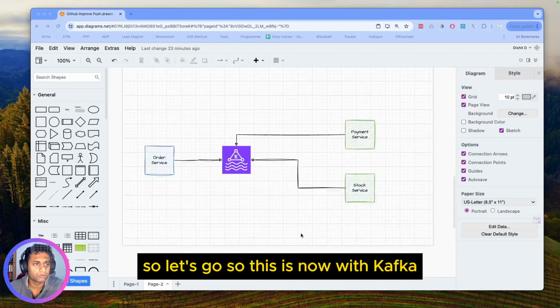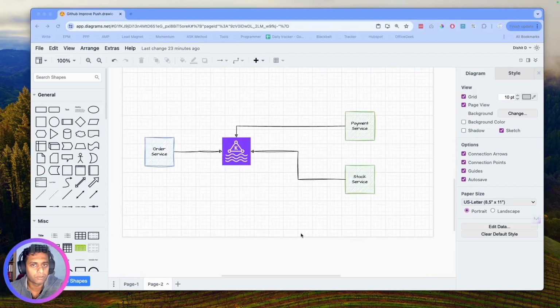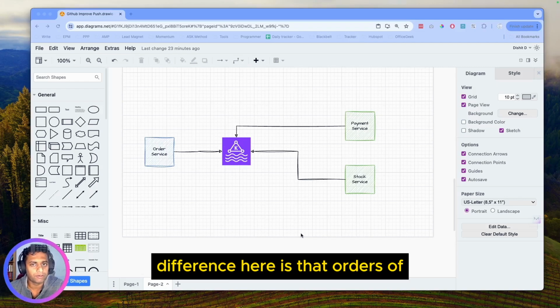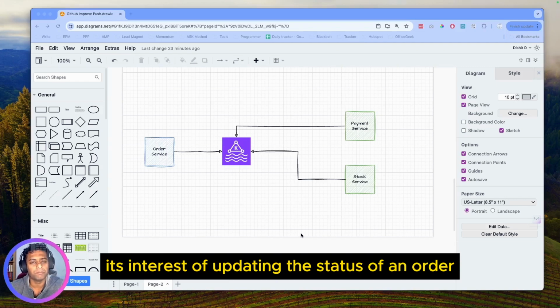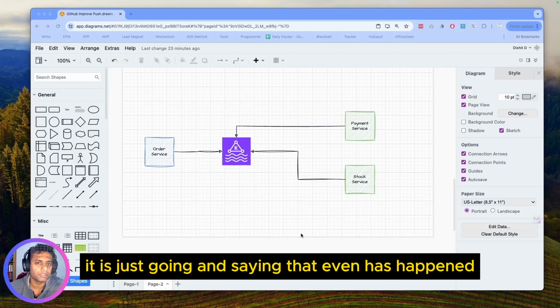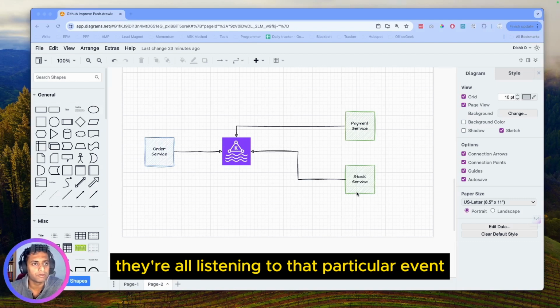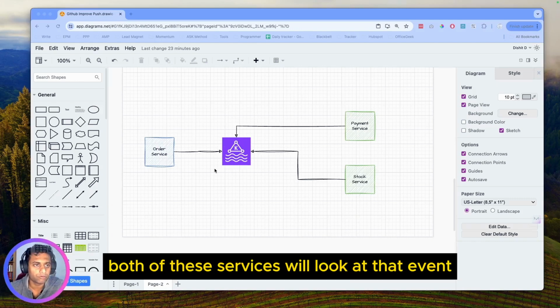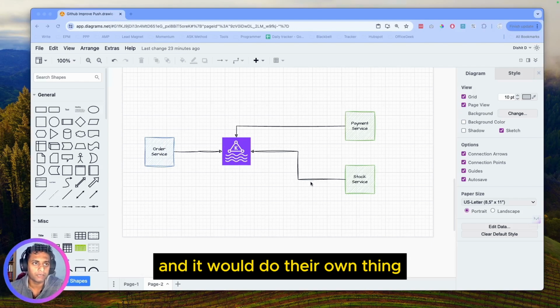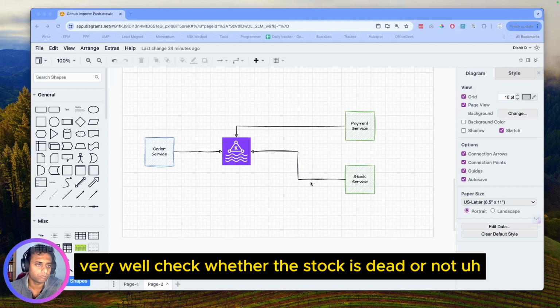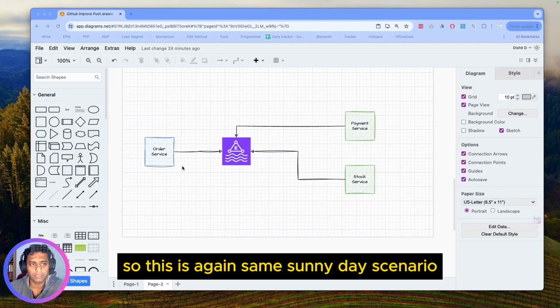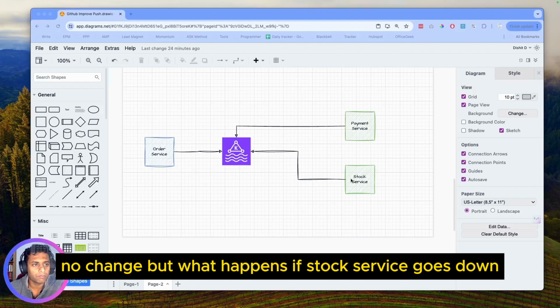So this is now with Kafka. The fundamental difference here is that order service, instead of updating the status of an order, just goes and says that an event has happened, so an order has come in. And payment service and stock service are all listening to that particular event. So whenever the event comes in, both of these services will look at that event and do their own thing. Payment service will go and verify the payment, stock service will go and check whether the stock is there or not, and that's good. So this is again the same sunny day scenario, no change. But what happens if stock service goes down?